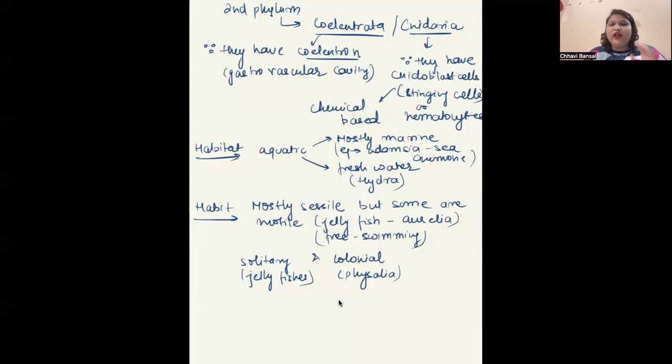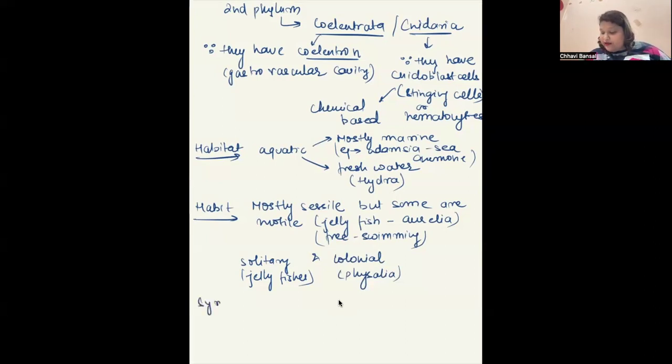So what is the habitat? It's aquatic. It can be marine or freshwater. Mostly marine, for example, Adamsia or sea anemone. In freshwater, they have Hydra. Then habit: they are mostly sessile. Some are free swimming, for example jellyfish, also called Aurelia. Then another habit is that they are either solitary or colonial. Solitary means they stay alone, for example jellyfishes. And colonial means they stay in a colony, for example Physalia. Clear?